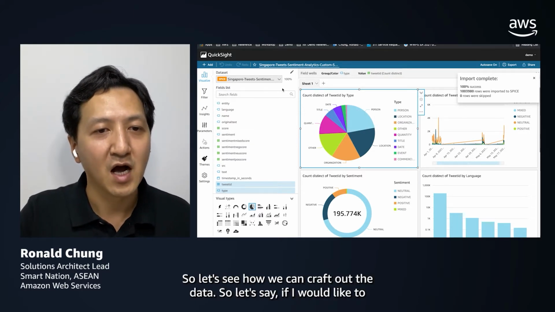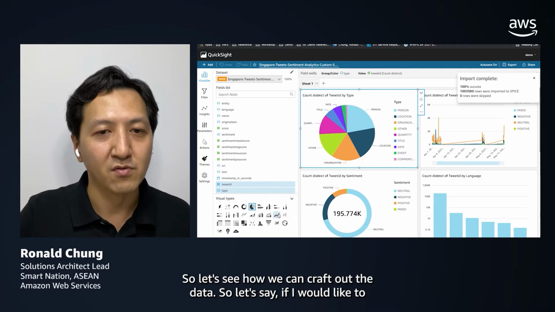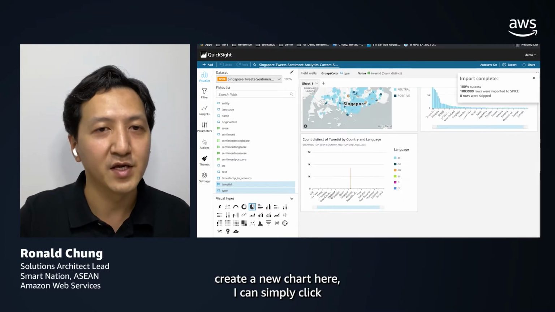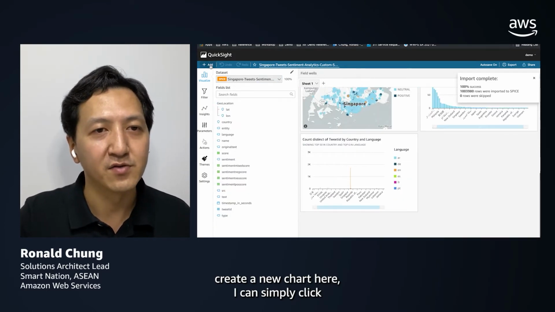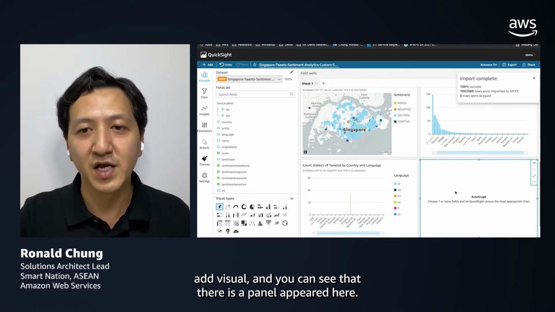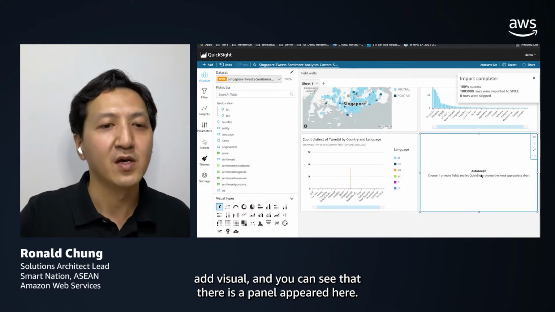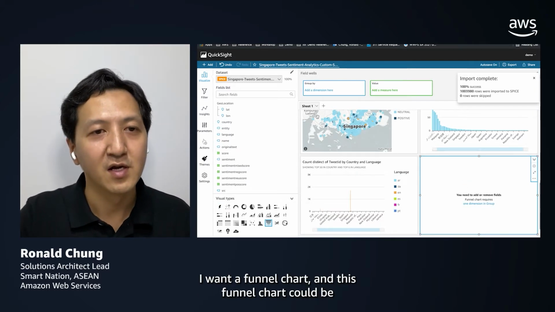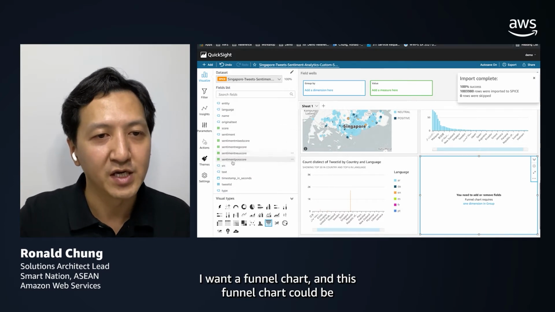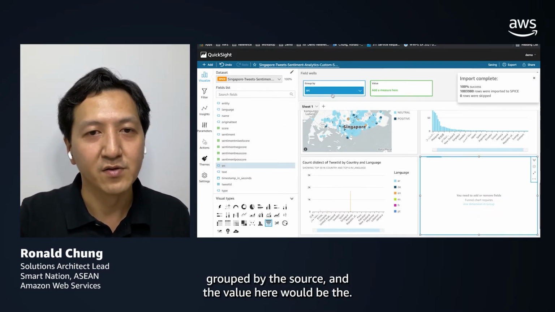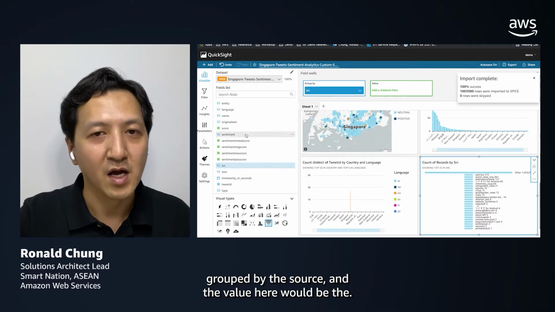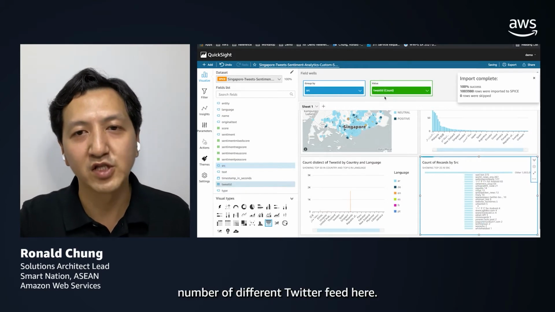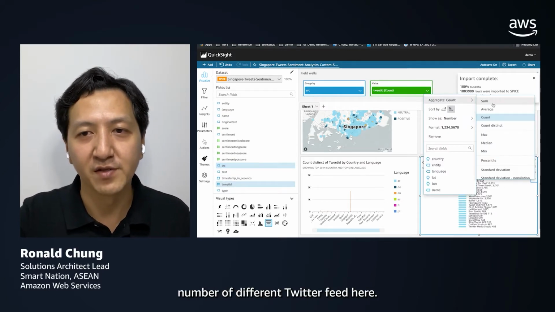So let's see how we can craft up the data. Let's say I would like to create a new chart here. I can simply click Add Visual, and you can see that a panel appears here, and you can easily choose here, I want a funnel chart, and this funnel chart could be grouped by the source, and the value here would be the number of different Twitter feeds here.